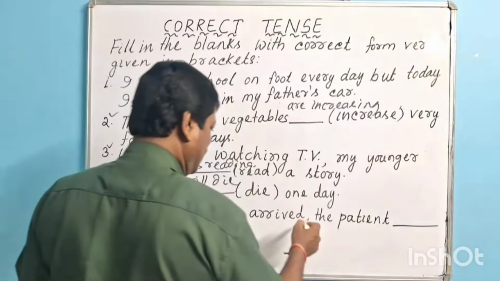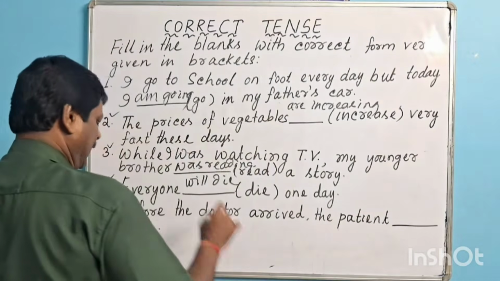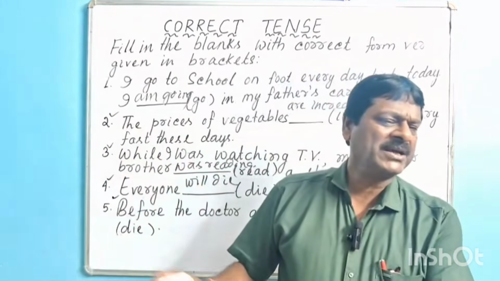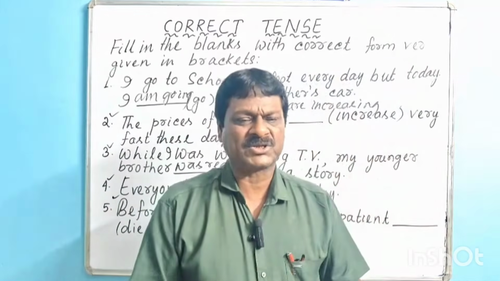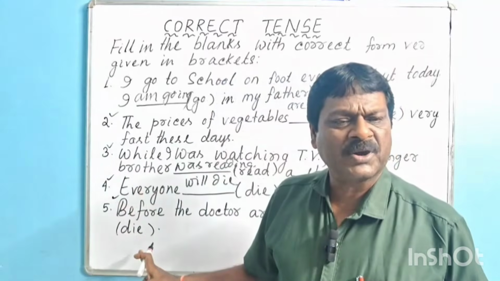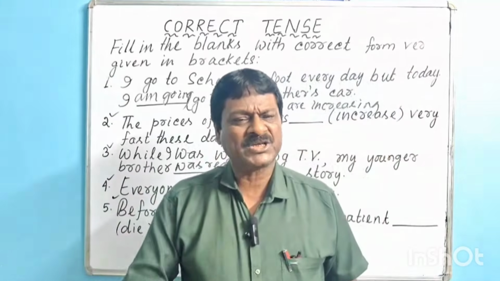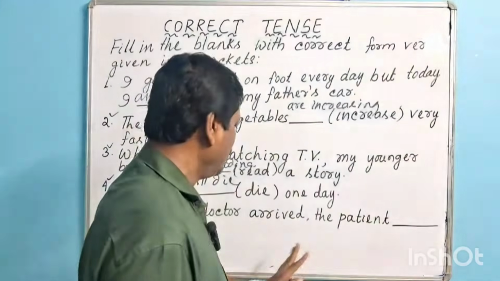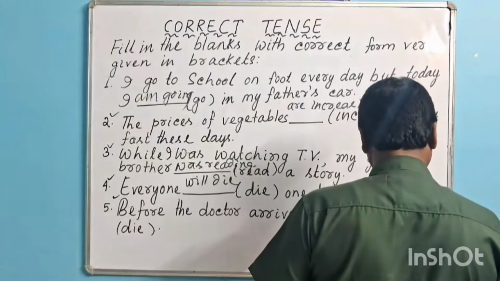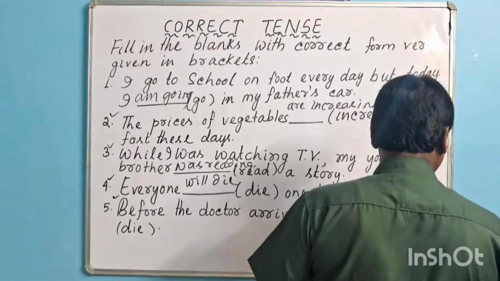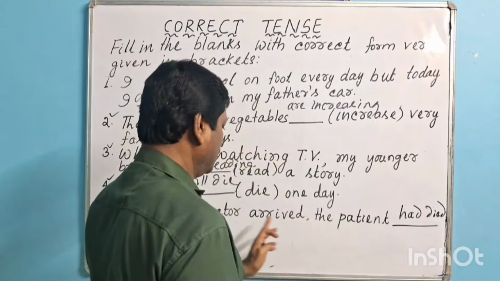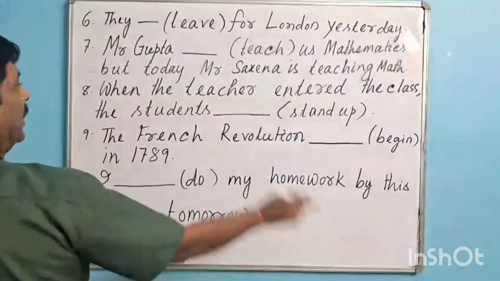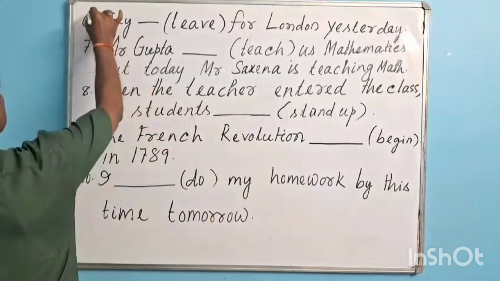Before the doctor arrived, the patient dash (die). When two actions took place in the past, one action is the earlier action and another is the later action. In that case, we use simple past for the later action and past perfect for the earlier action. That's why the suitable form of the verb will be had died. Before the doctor arrived, the patient had died. Okay? Dear guys, now we shall discuss question number 6.